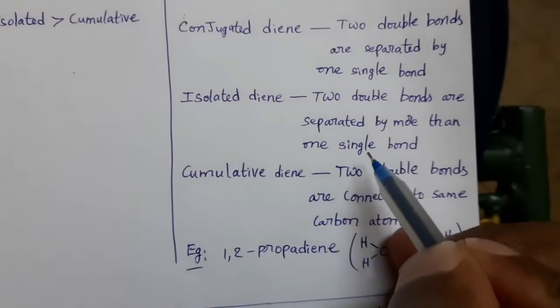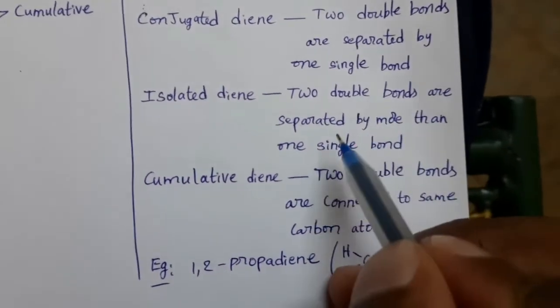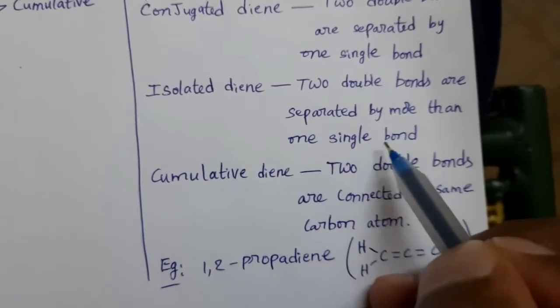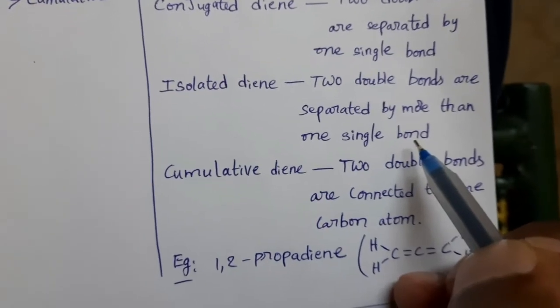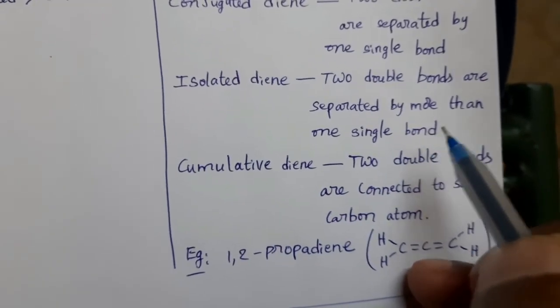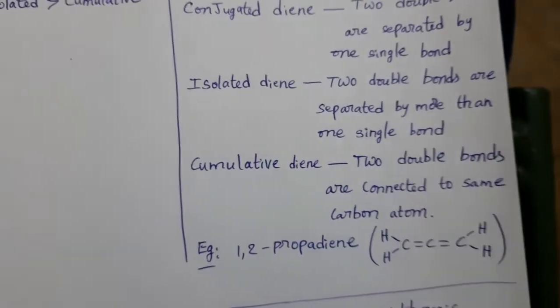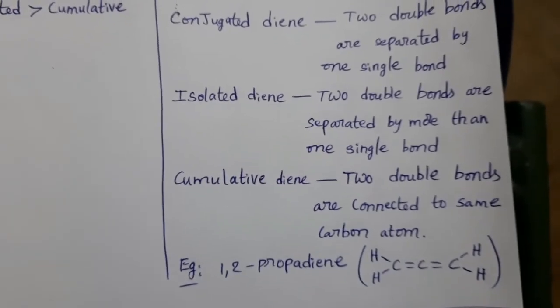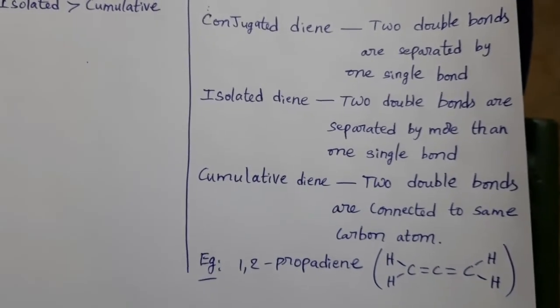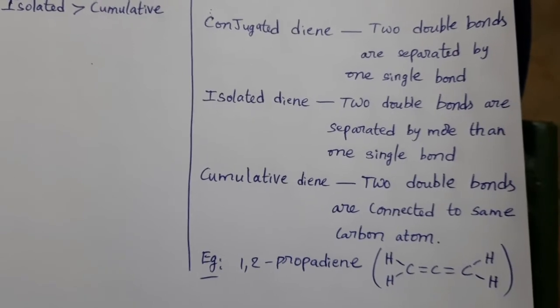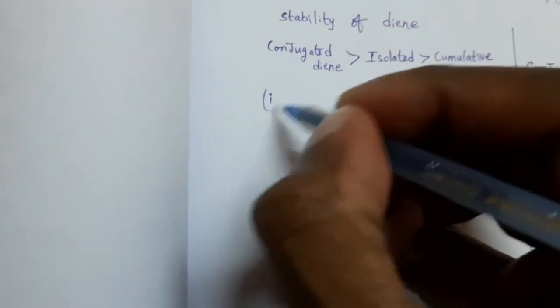Here, isolated diene. See the definition. Two double bonds are separated by more than one single bond means generally separated by two single bonds. Between two double bonds, two single bonds are there. Those are called isolated dienes. Okay. Now, structure 1. See here.